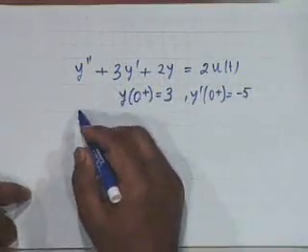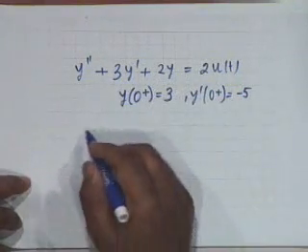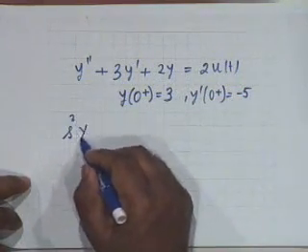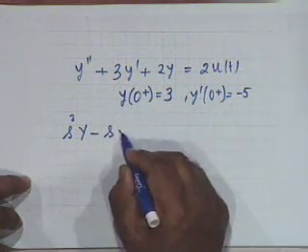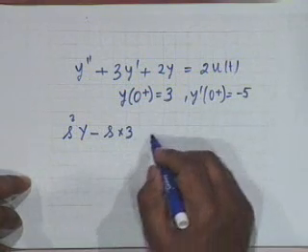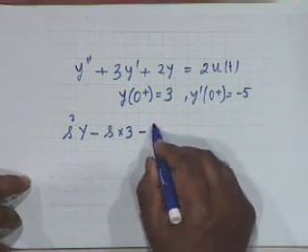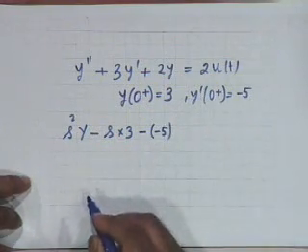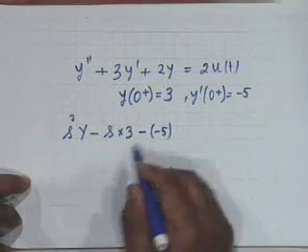But you see, the solution is very simple. If we take the Laplace transform of both sides, then you get s squared Y(s) minus s y of 0 plus, which is 3, minus y prime of 0 plus, that is minus 5. This is the Laplace of y double prime.